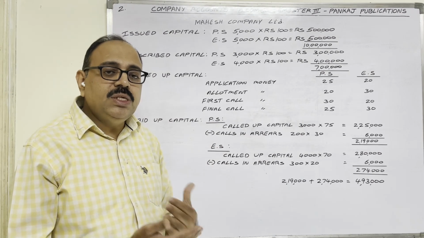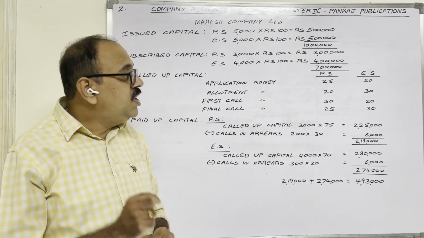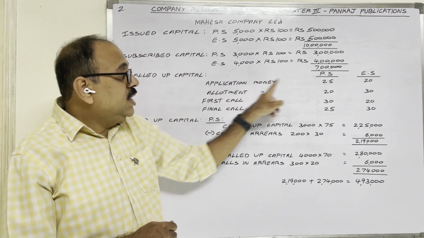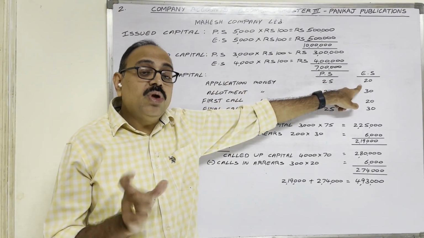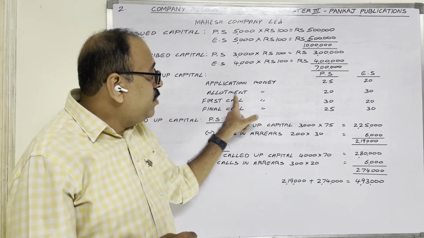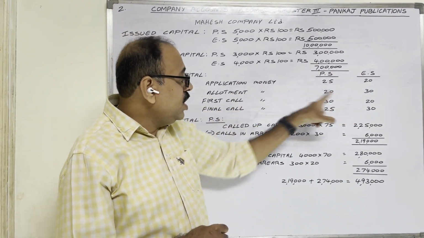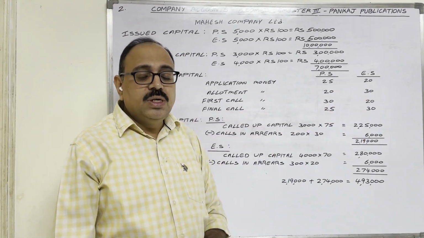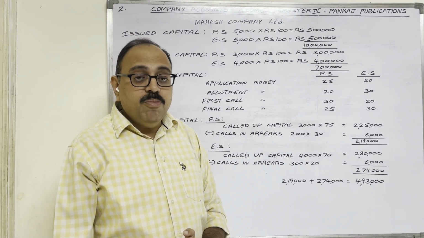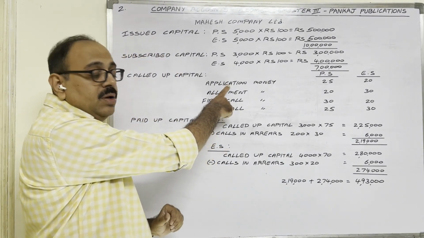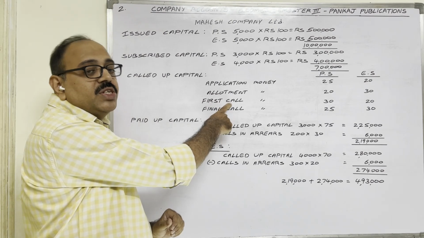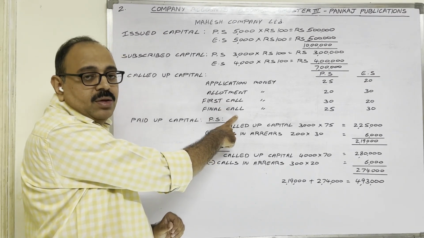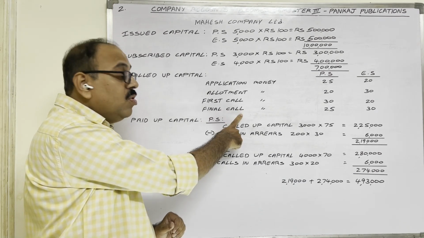Equity shares are also the same. On an installment basis, the company wants to collect. One equity share face value is 100 rupees. Through application, the company wants to collect 20 out of this 100. Allotment 30 rupees, first call 20, final call 30. Total 100 rupees. In the current year, the company made application, allotment and first call. So the company didn't call the final call money. In the next year, the company is going to call this amount.